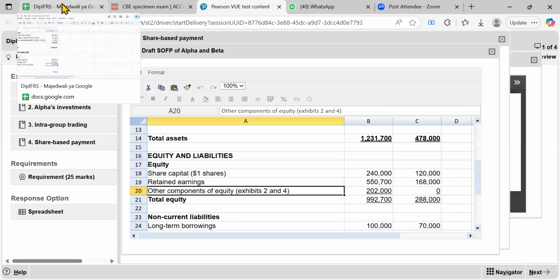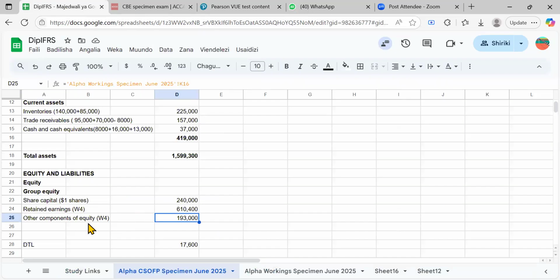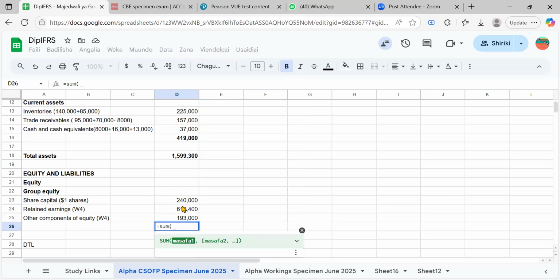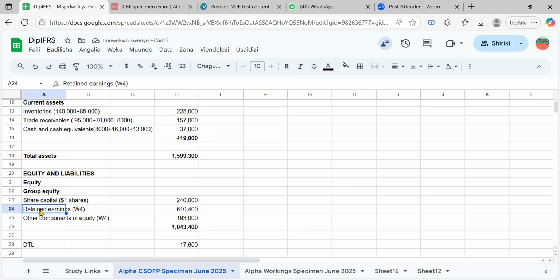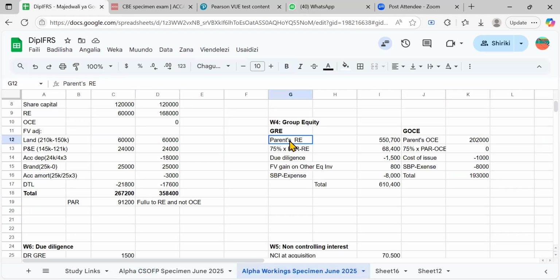Of course, here we could say this would be group retained earnings, retained earnings already, share capital already, on our draft. For the parent. It's here, retained earnings. We had the group retained earnings. We started with the parent retained earnings, you see.